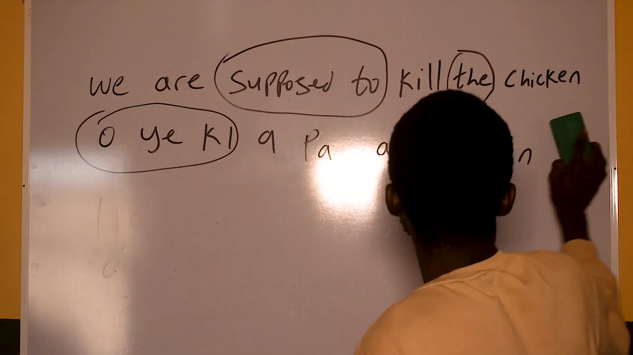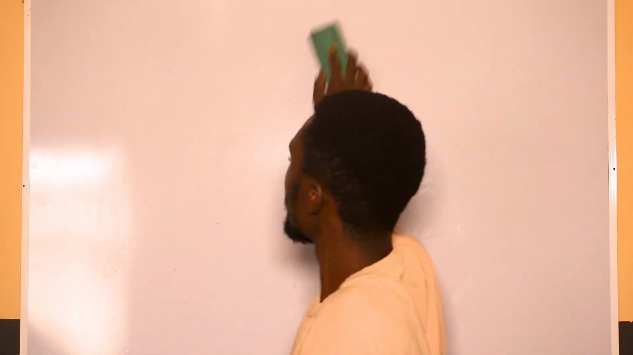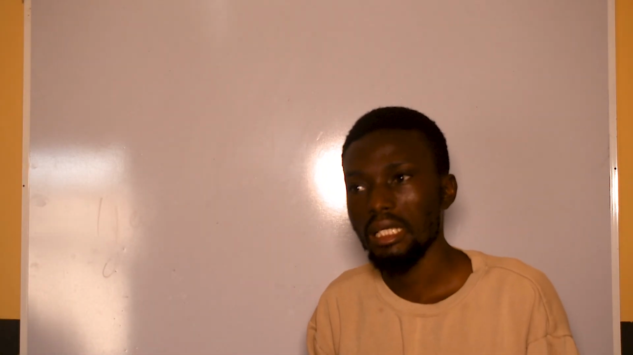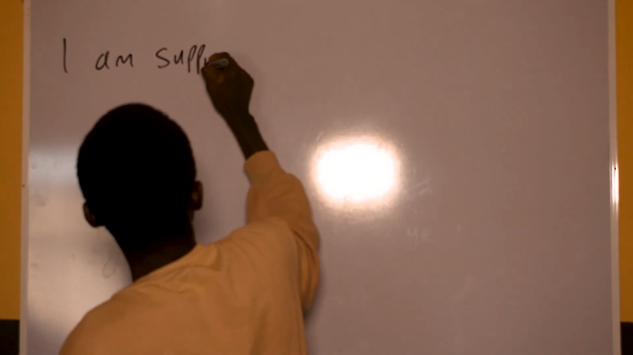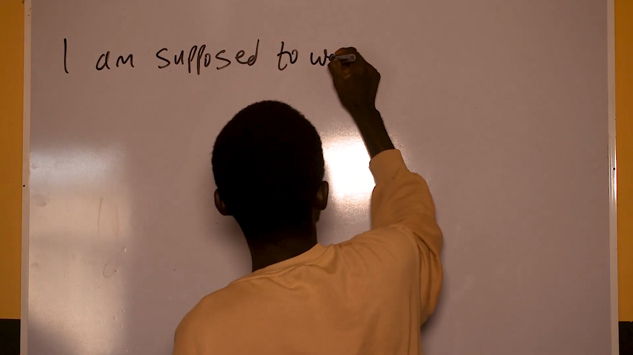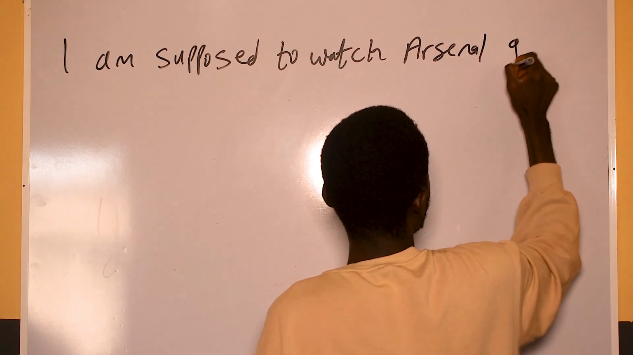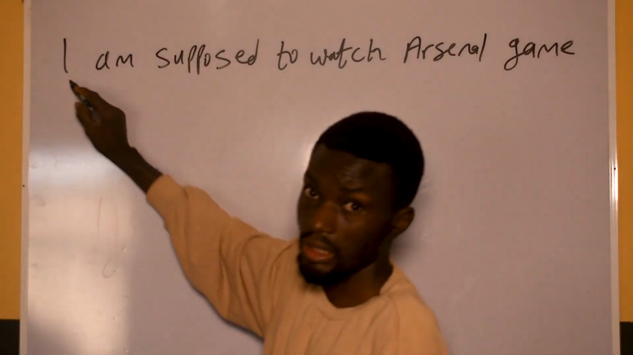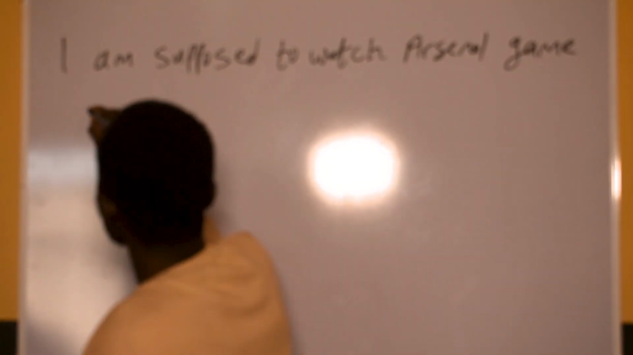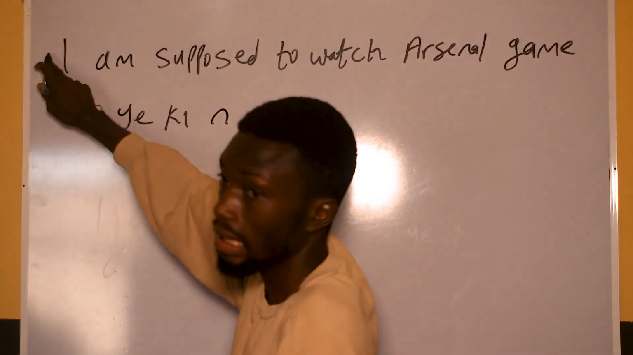So let me use a final example, and hopefully this drives it in. So I'm supposed to watch Arsenal game. I'm supposed to. Oyeki. This is "I", and it should be oyeki. Oyeki. This is "supposed to". Oyeki.